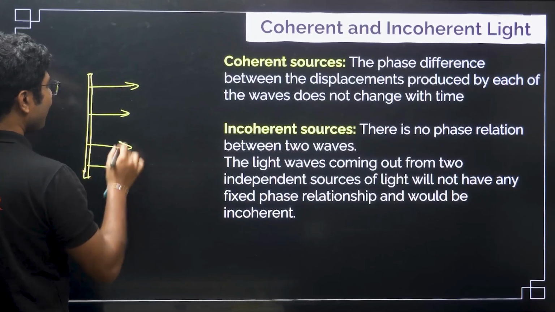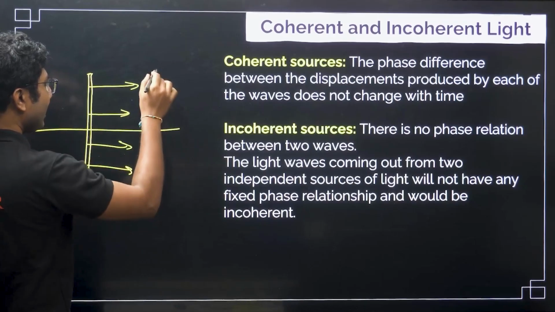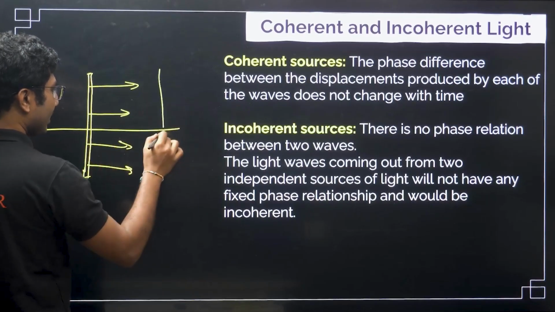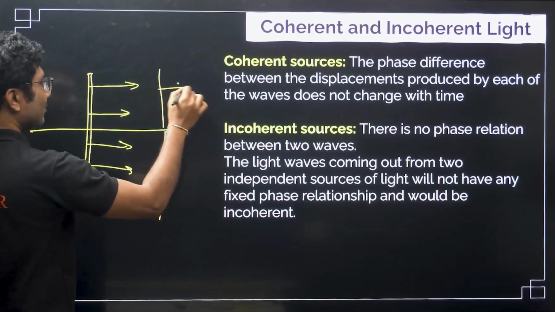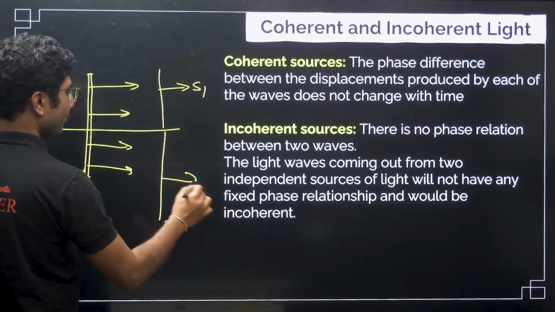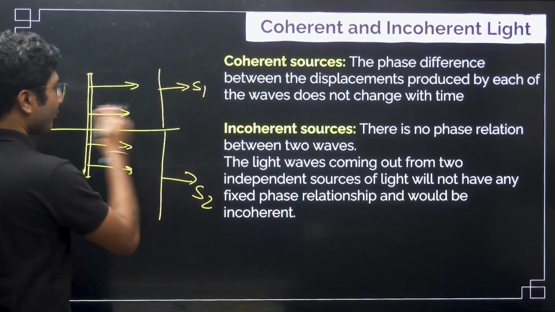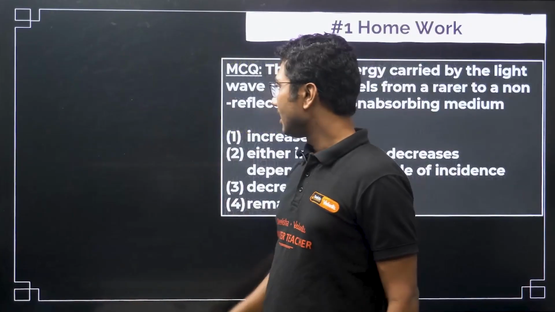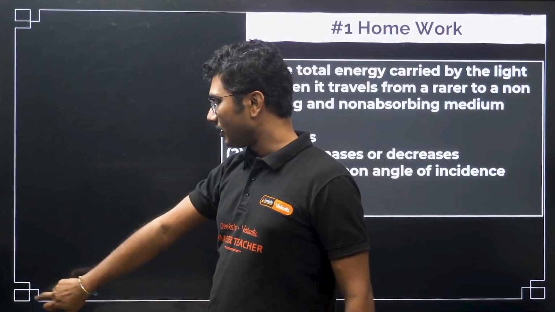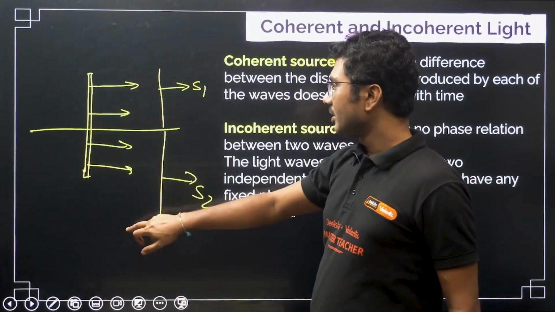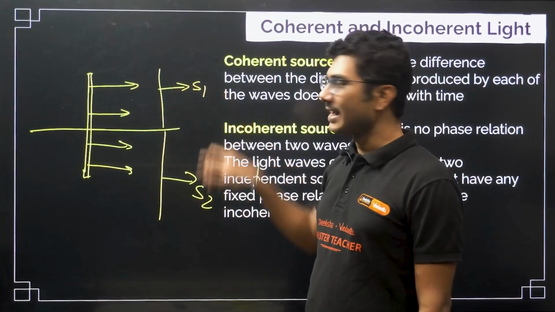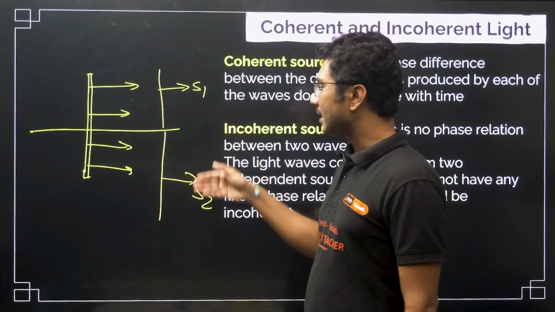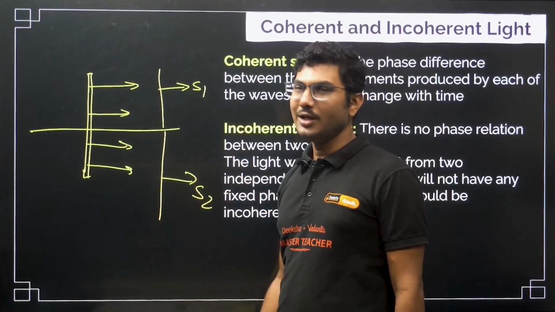Now, if you split that, suppose I create one opening here and one opening here, this is source 1 and this is source 2, and because they are coming from the same parent, they are like twin brothers. Because they are twin brothers, they have a relationship with each other, and that is why they can be considered coherent sources.